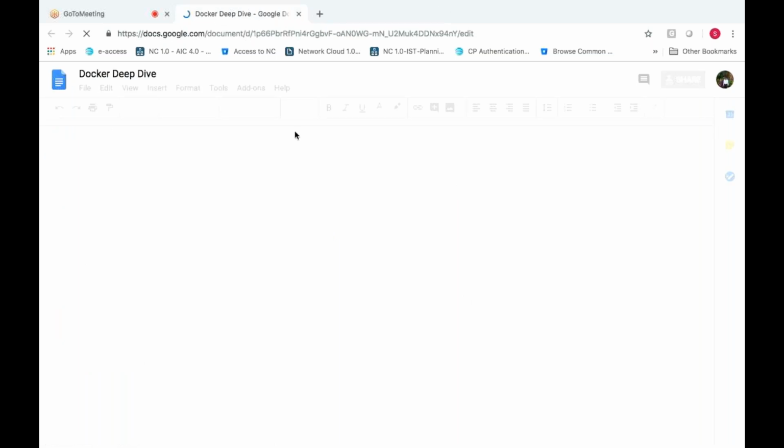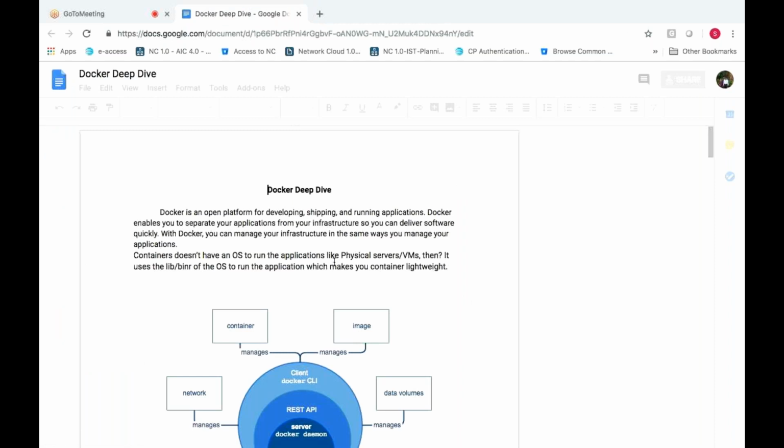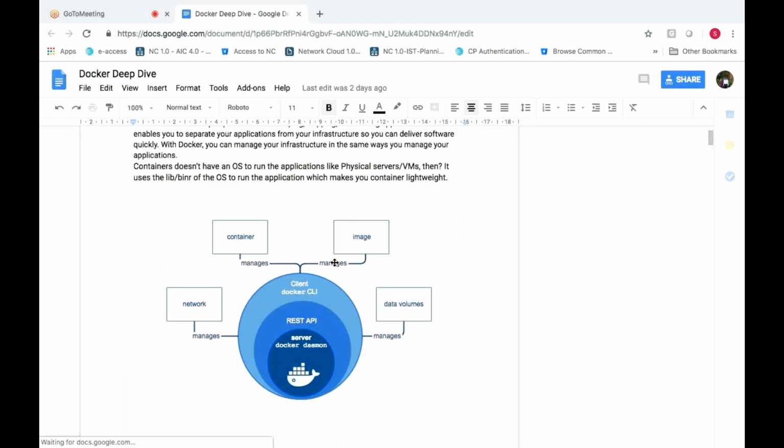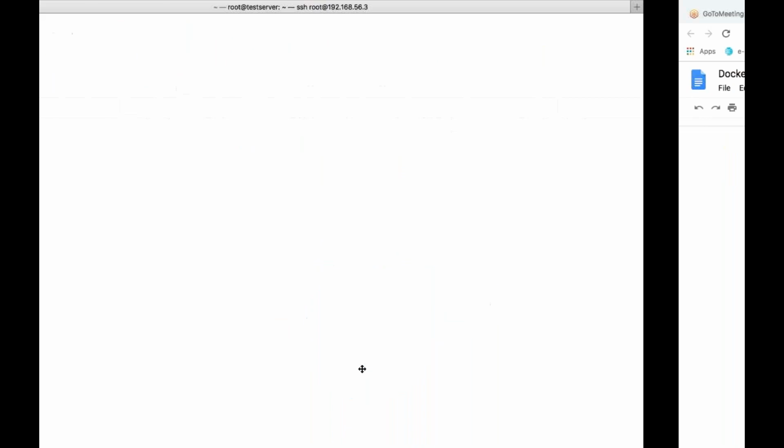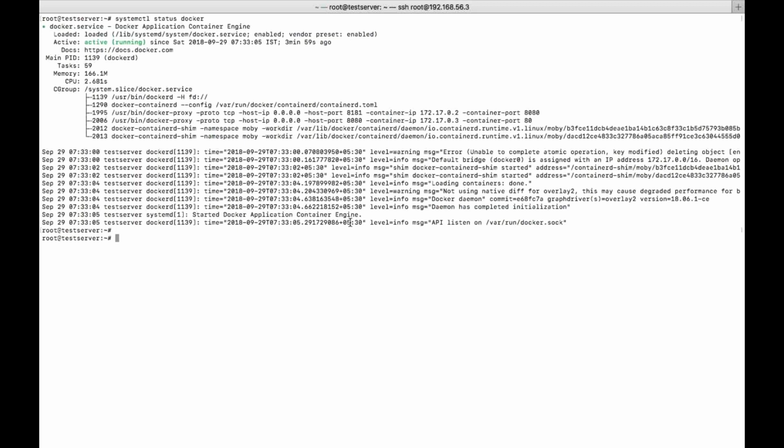So now let us recall the architecture of Docker. Remember one thing, Docker is running as a daemon. You already know that. So how will you verify it? systemctl status docker. You can see this is the Docker daemon which is running in the background. It's running as a service.